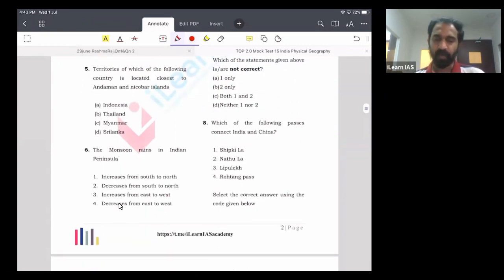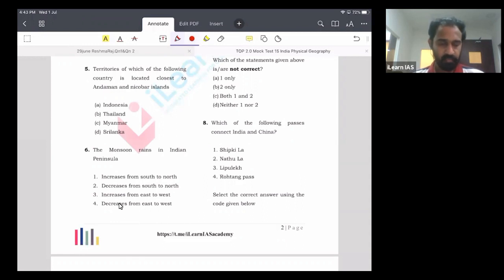Now question number 5. Question number 5 is about the Andaman Nicobar Islands. We know that the Andaman Nicobar Islands is a very important area for UPSC. In 2017, UPSC asked about a place which is located closest to the Great Nicobar Islands, and the answer was Sumatra Islands of Indonesia.